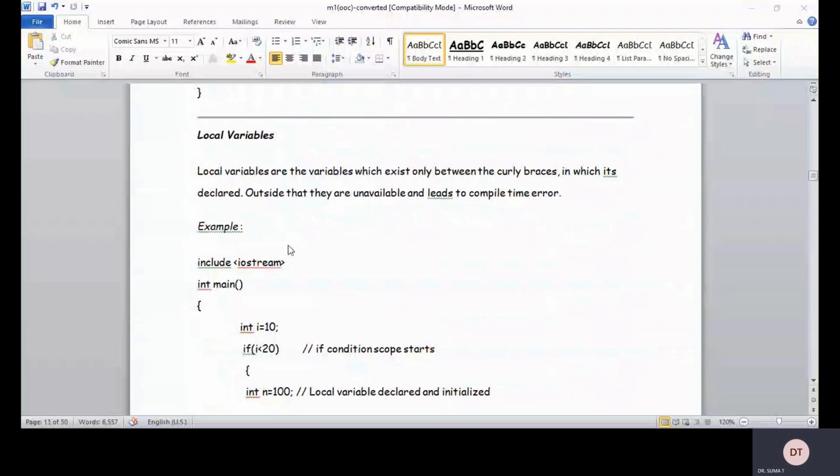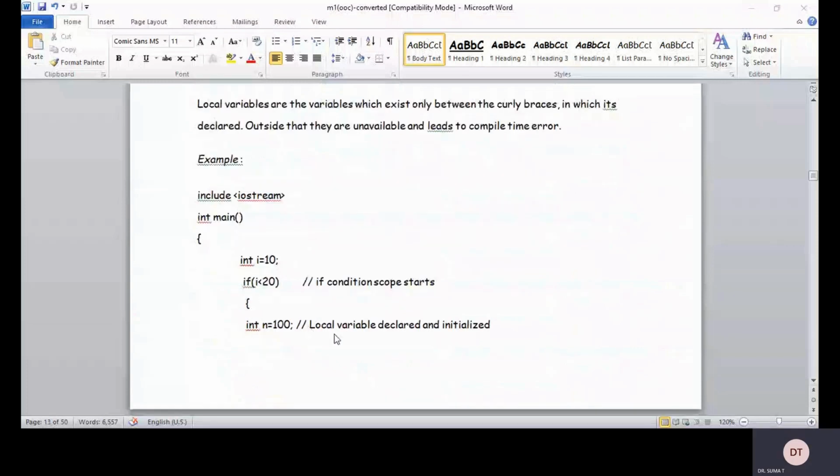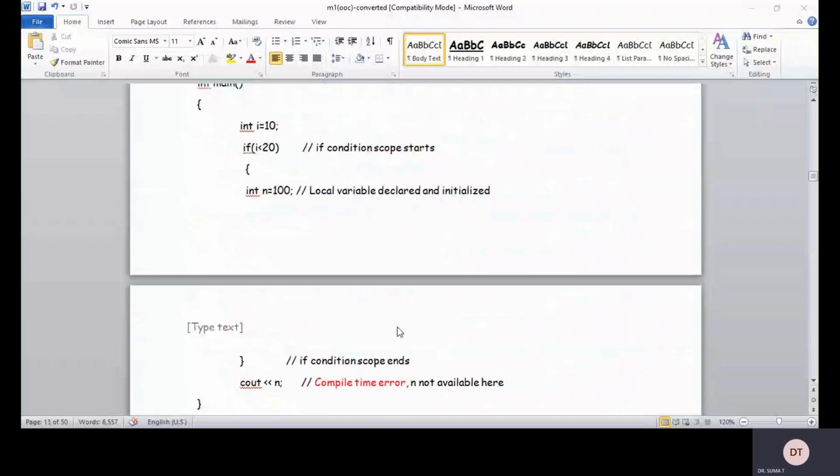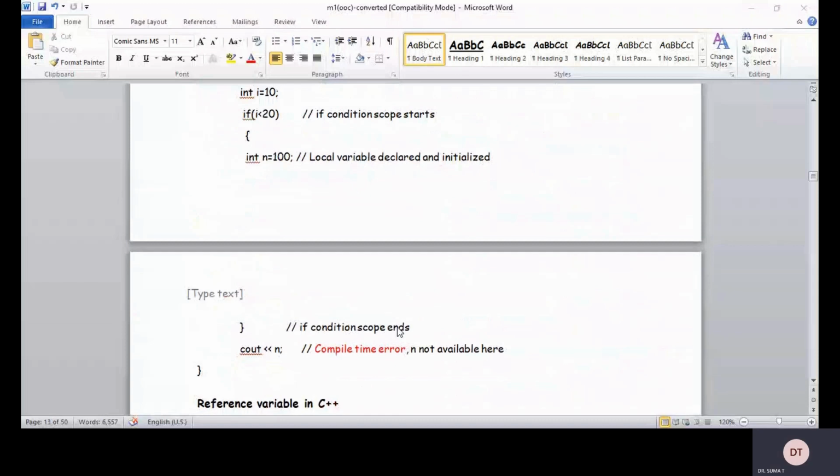See now, before the main we have not declared any variable, right? So beginning, int i = 10. If i is less than 20, the condition scope starts. Now int n = 100. It is a local variable declared and initialized. Okay, and cout n. So it is a compile error. Why? Because n is used outside the block.